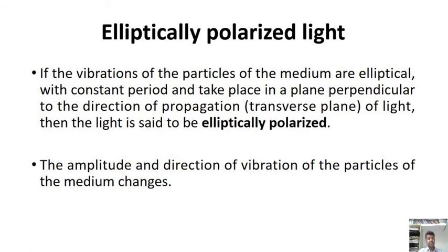Here we can observe the amplitude and directions of vibrations of particles of the medium change from one point to the other point during the propagation of elliptically polarized light radiations.